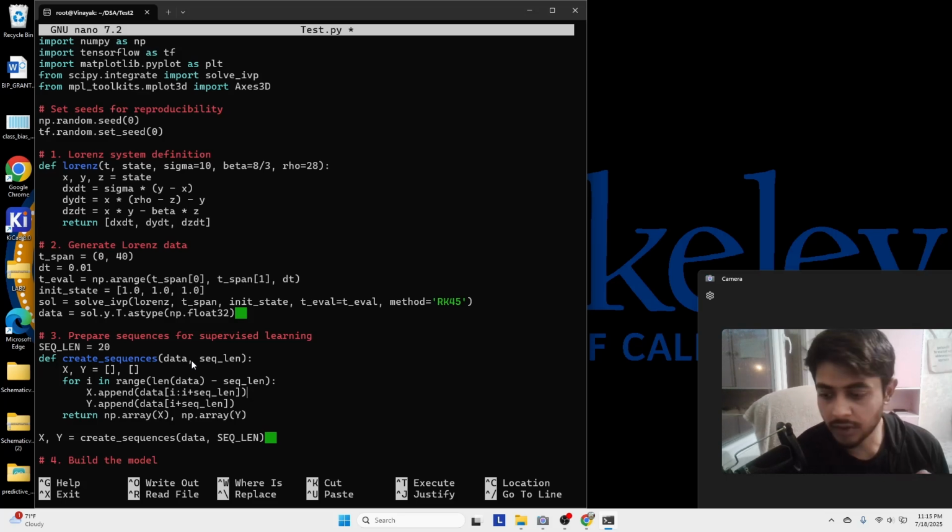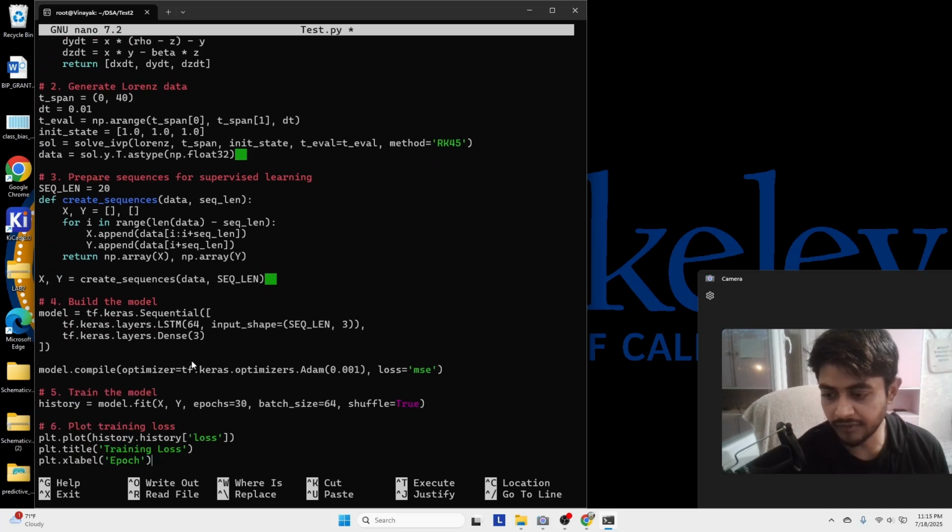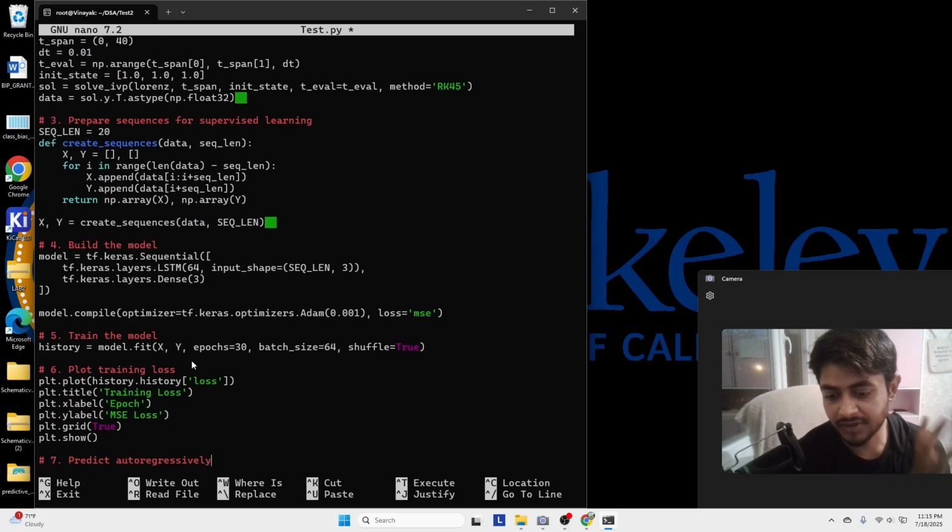Now moving on to building the model. Here in the model, the first layer is LSTM. It processes each step. The output consists of 3 units, it gives the values of x, y, and z. It will train for 30 epochs with batches, and the batch size given is 64, and so on.